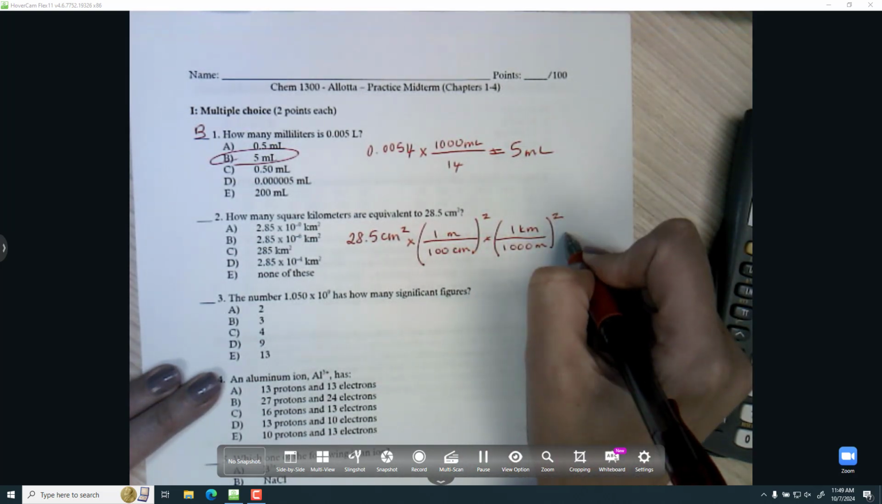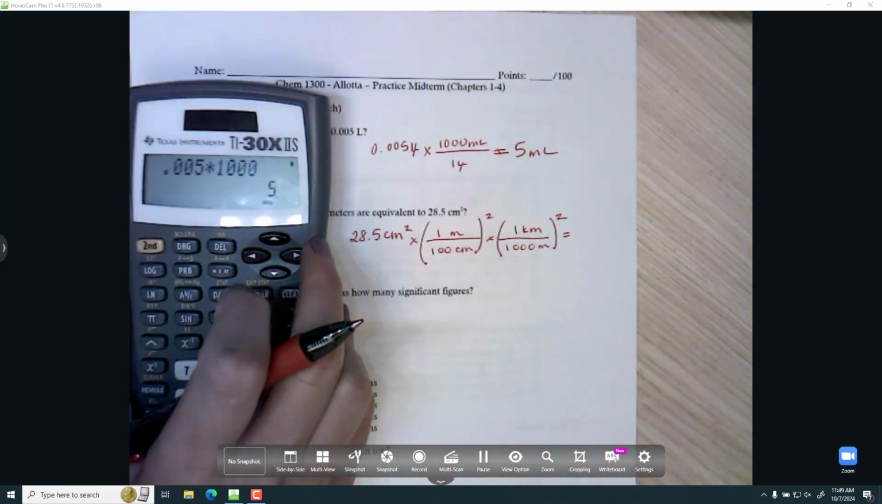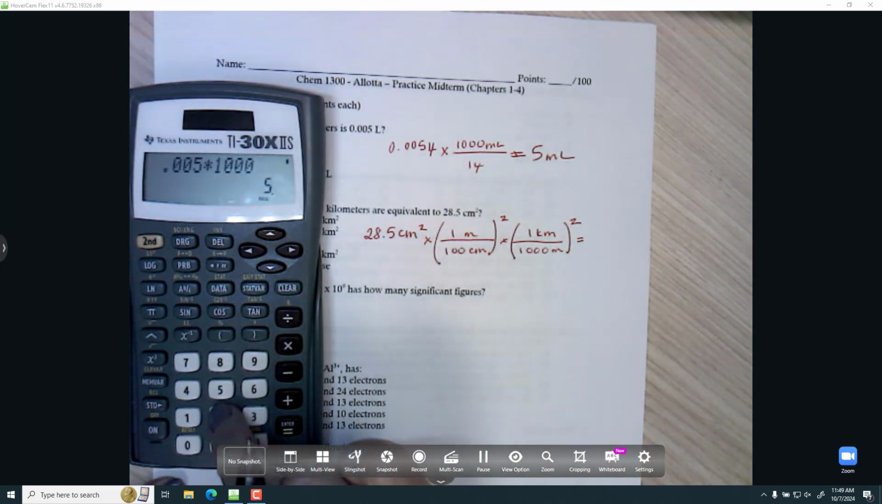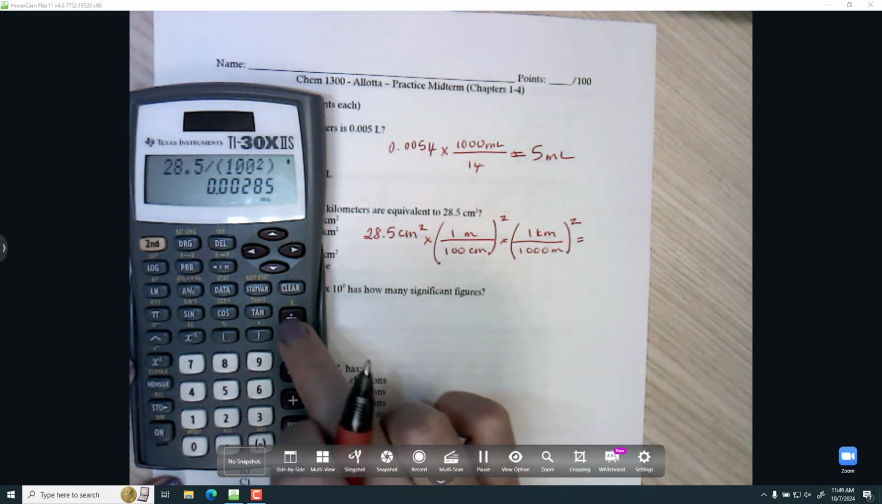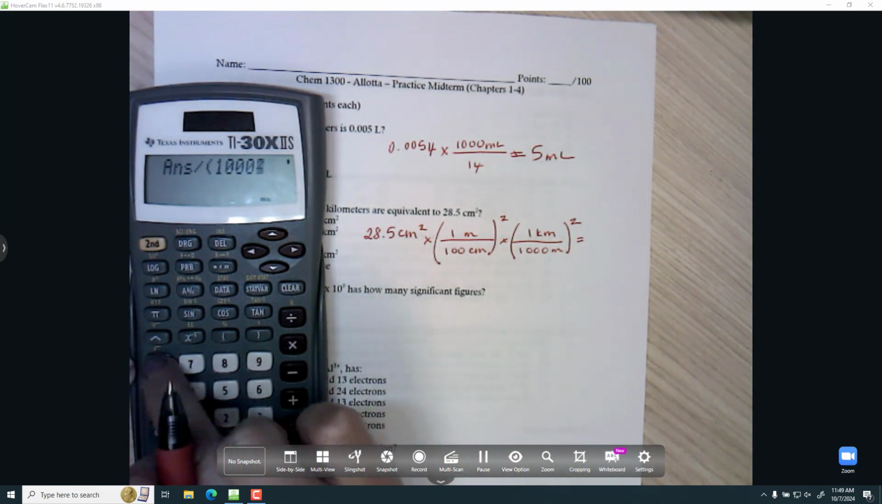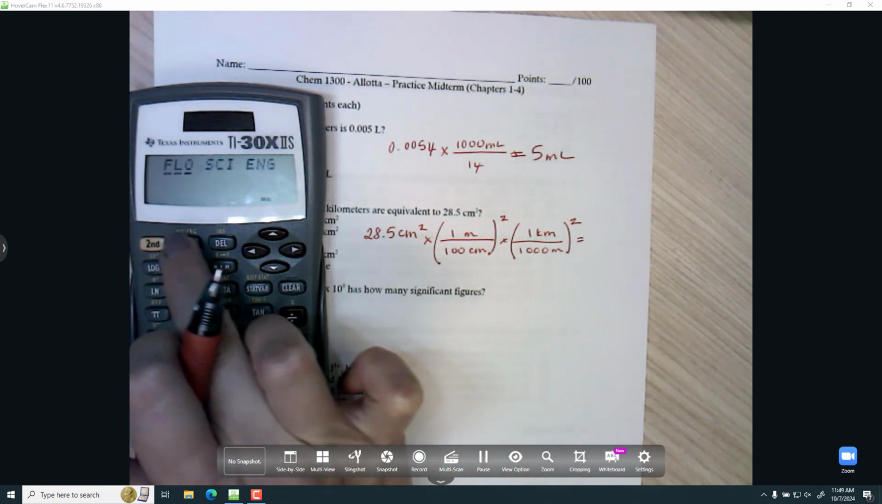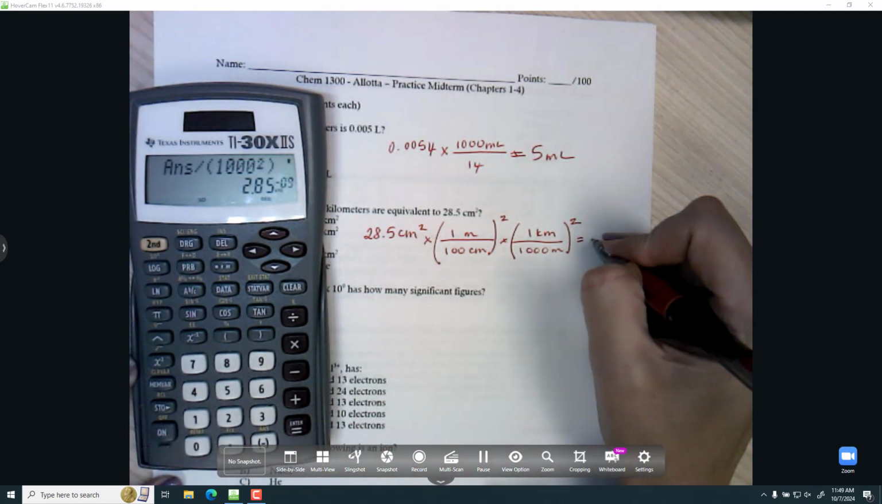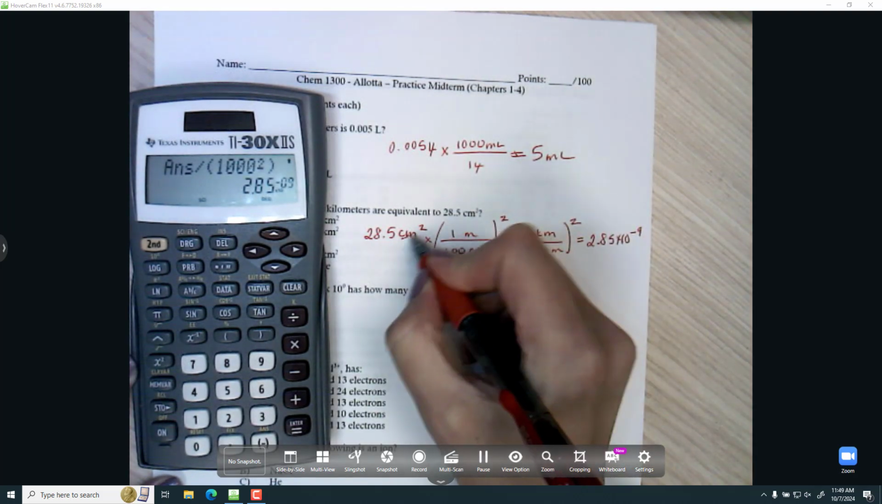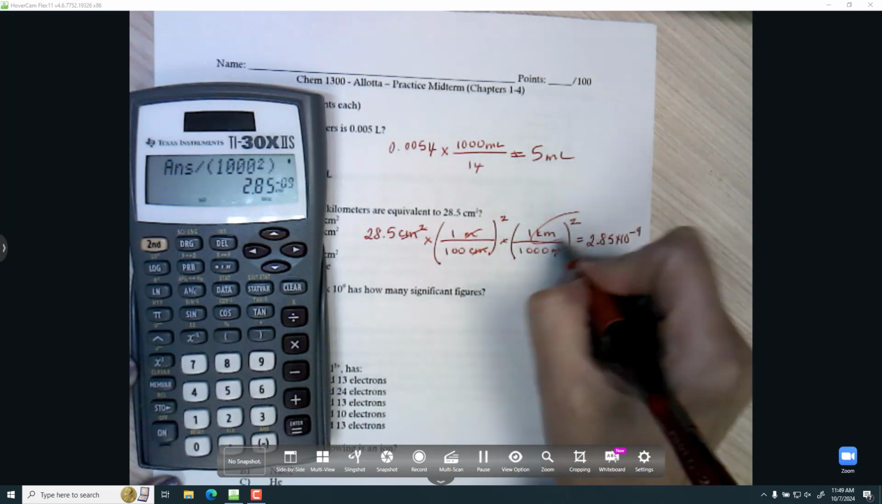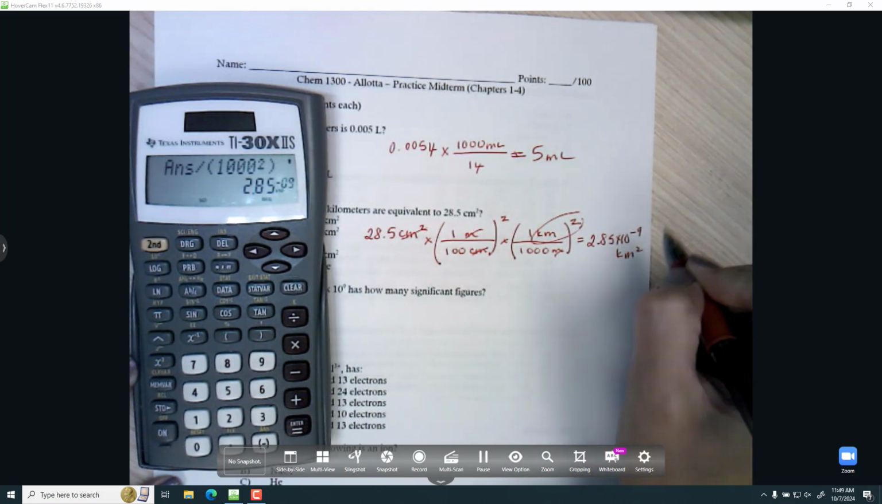So when I put this in my calculator, I'm not going to divide by 100, I'm going to divide by 100 squared. And I'm going to put that in parentheses just to make sure I do it right. And then divide that by 1,000 squared. And that's my answer. I'm going to put it in scientific notation because it's a tiny number, 2.85 times 10 to the minus 9th. And then the centimeters squared cancels, the meters squared cancel, and this would be kilometers squared.